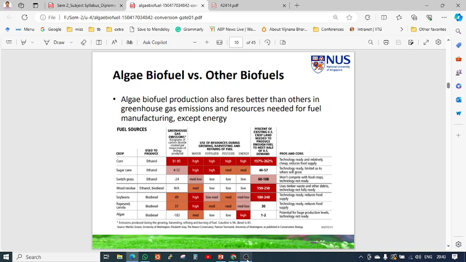See, this is some data on how algae are used as a biofuel compared to other fuels. This is the comparison of algae with the biofuel used from other fuels. Algae biofuel production also results in lower greenhouse gas emissions and reduces the energy required for manufacture.